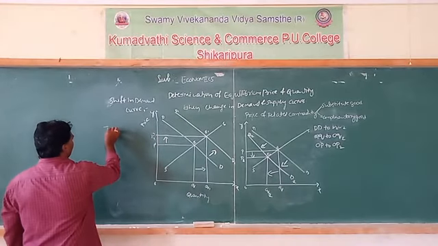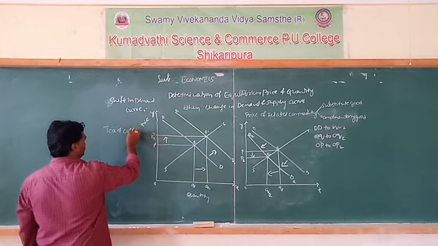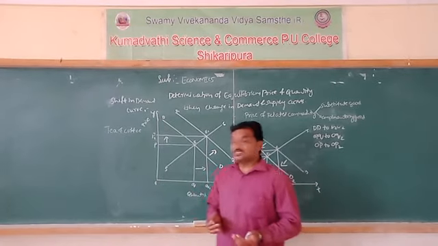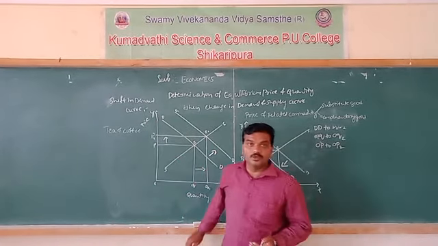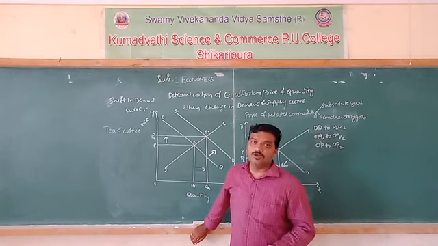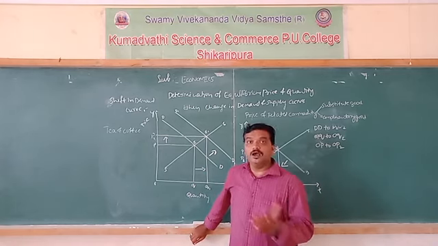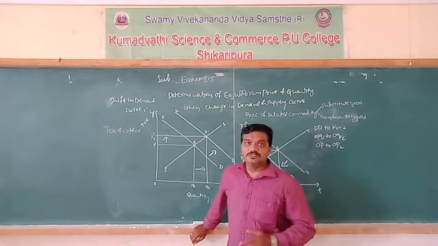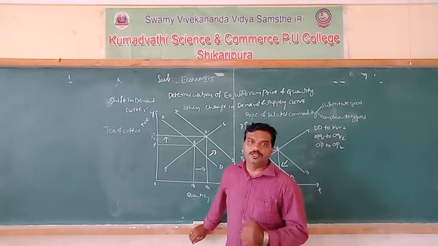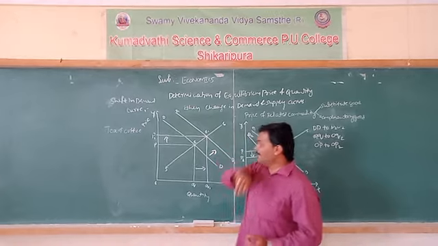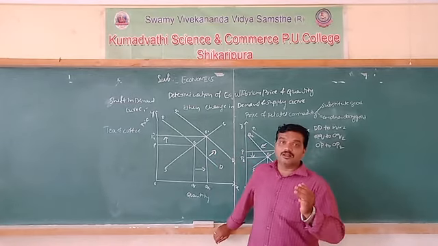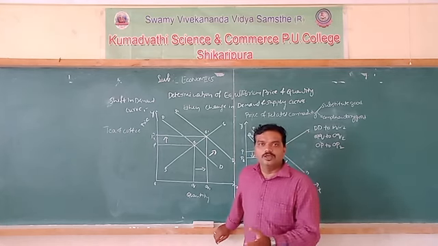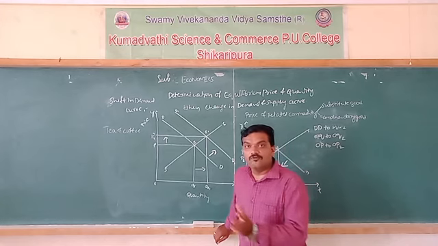See, tea and coffee. When we feel tension or want to get relaxation, we use tea or coffee. Both possess utility to us. Instead of tea, we can use coffee. That means we can use tea and coffee alternatively. Okay, and observe that the change in price of one good also affects the demand of another product.